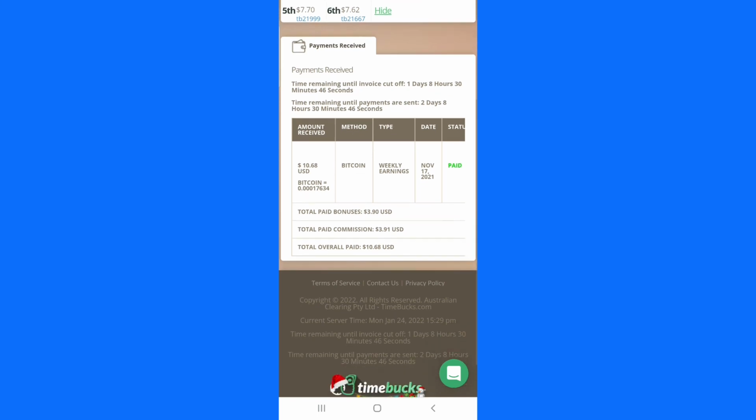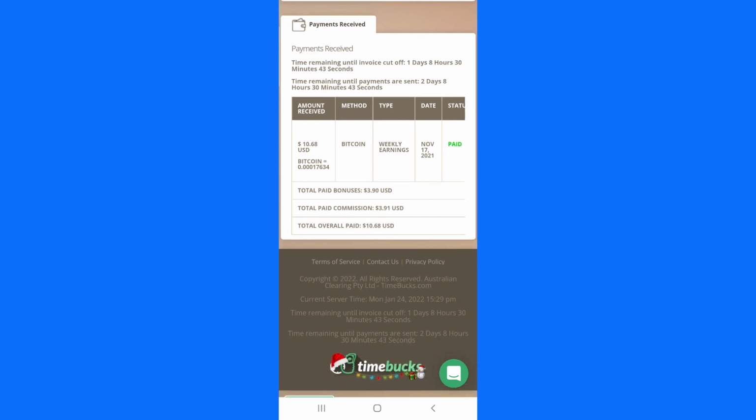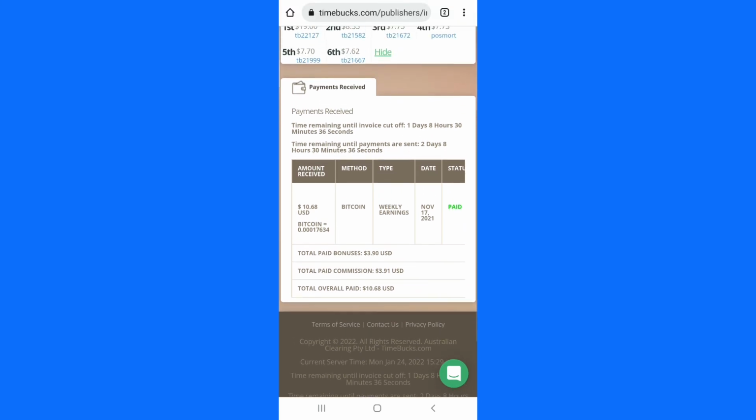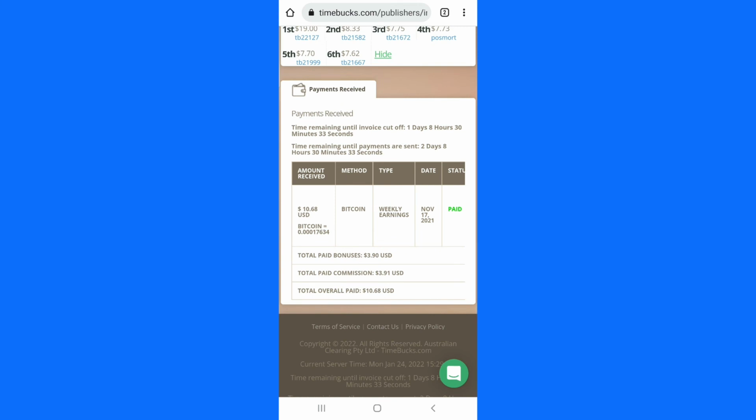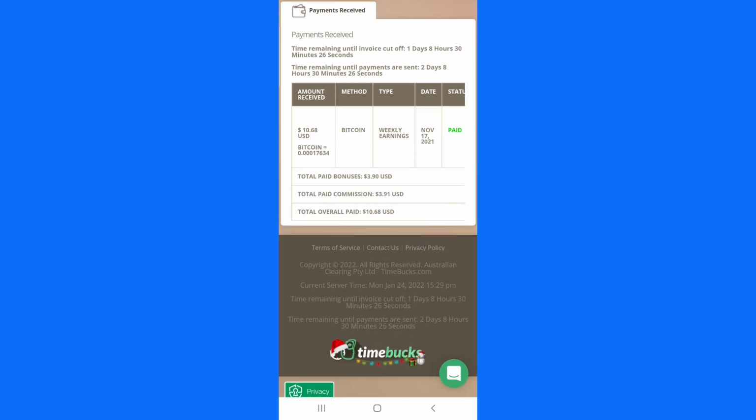And one thing I like about Timebucks is that they send out their payments every week. Once you hit the minimum amount of cashing out, which is $10, you will be eligible to cash out your money. So every week they send out payments. Once you hit $10, the payment will be sent into your PayPal account or your Bitcoin wallet or any other payment method, or into your bank account that you choose to receive your money.